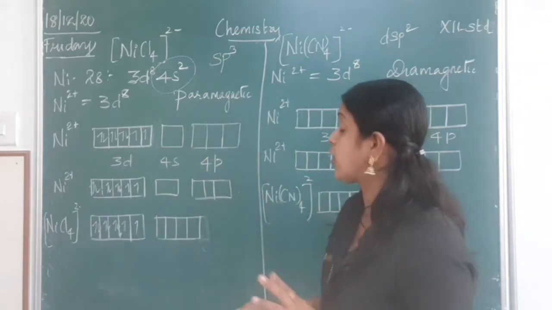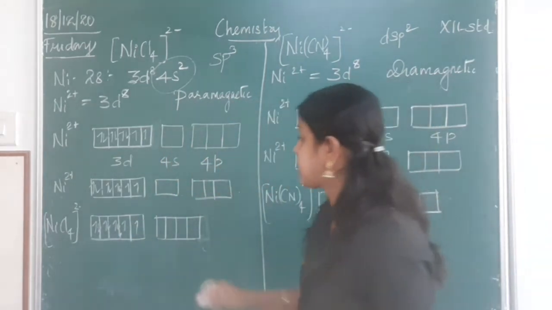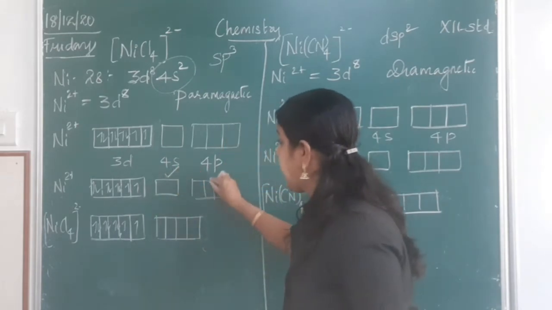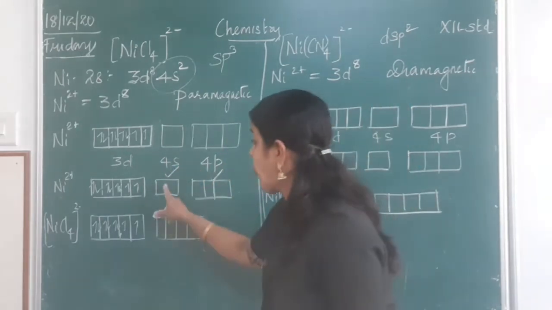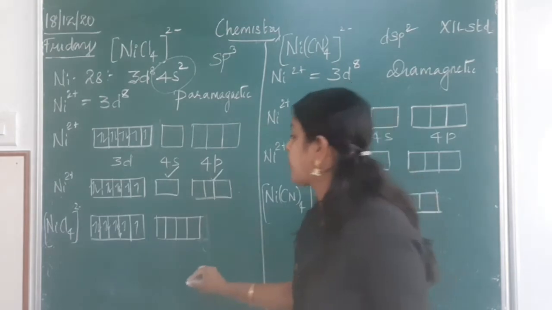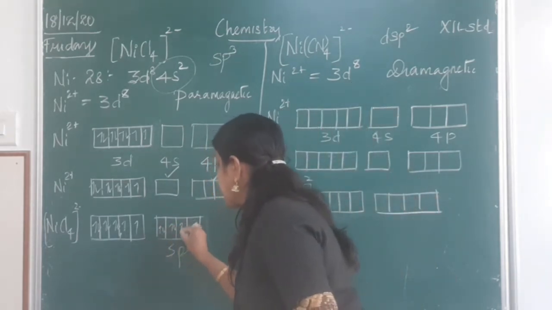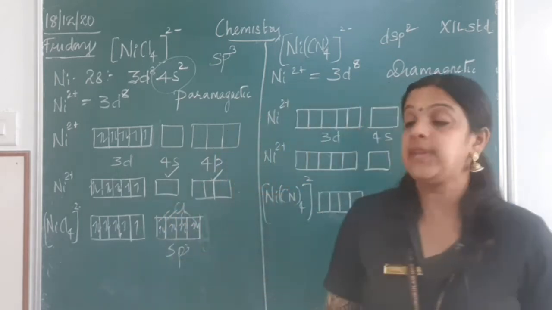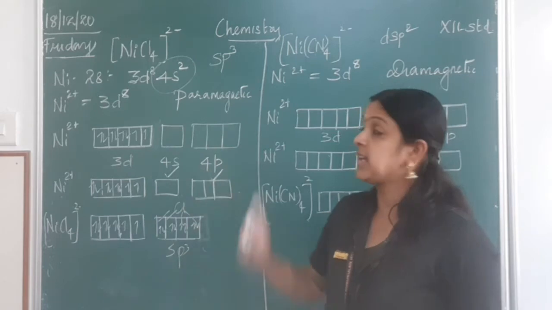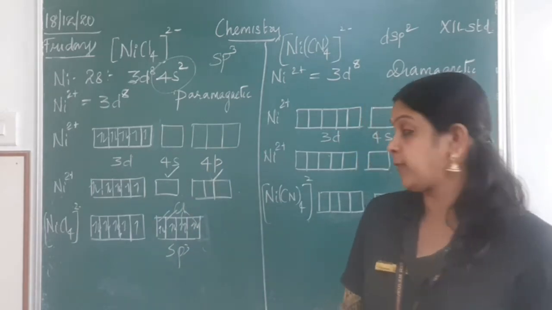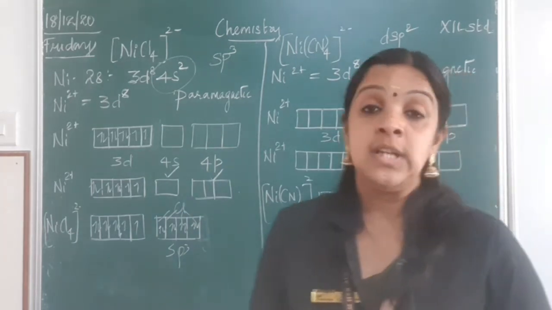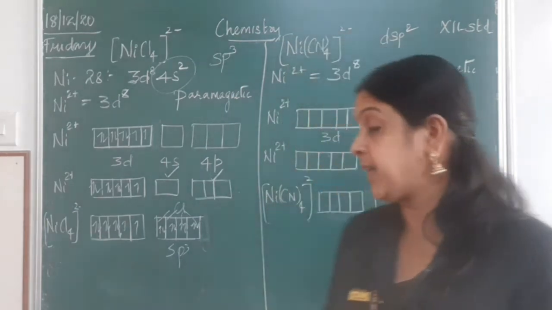Now I need 4 orbitals to take part in the hybridization, where I take 4s and 4p. So 1 4s and 3 4p orbitals form an sp3 hybridization, where the chlorine atoms are donating a pair of electrons to the nickel central metal atom, forming an sp3 hybridization with a tetrahedral geometry.